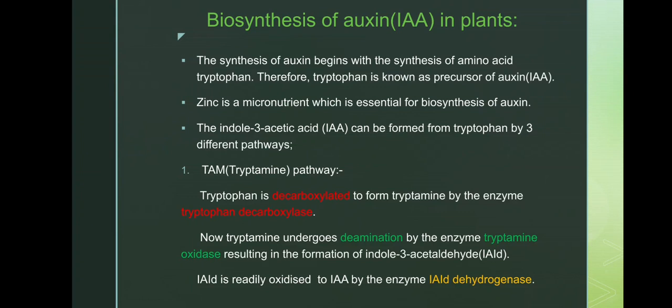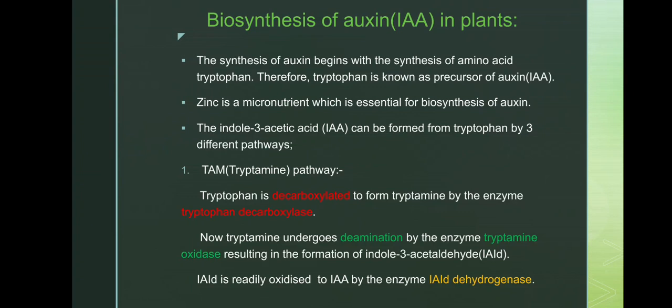Auxin will be formed by 3 different pathways in plants. In different plants, different pathways are involved. Tryptophan is decarboxylated to form tryptamine. Decarboxylation means loss of one carbon. Tryptophan will lose one carbon and gives rise to tryptamine by the enzyme tryptophan decarboxylase. This must be kept in mind.